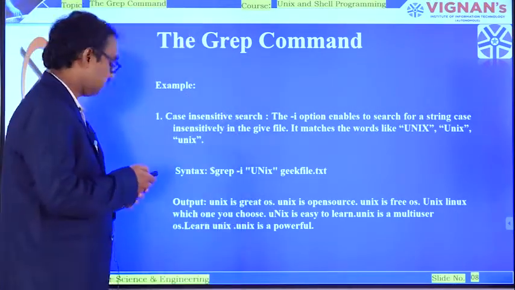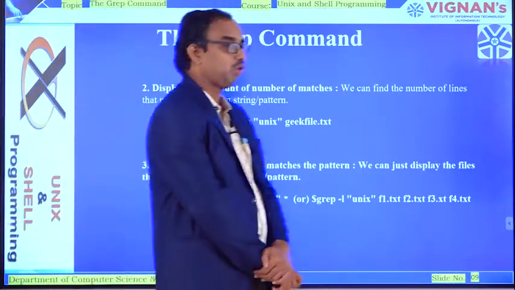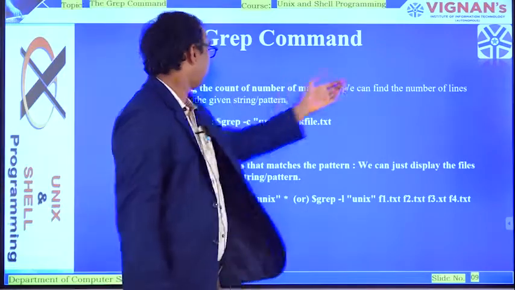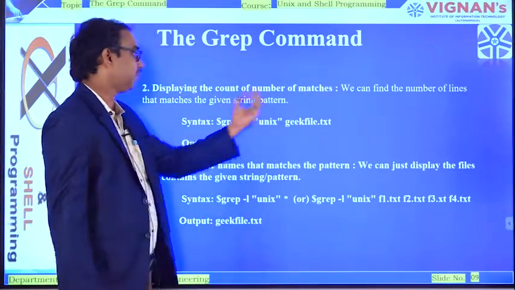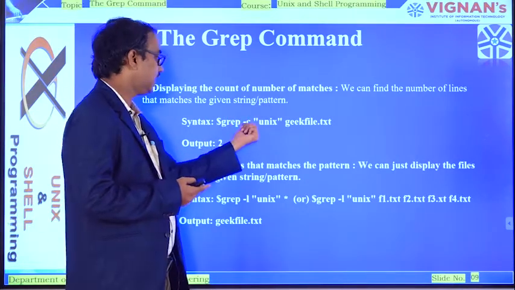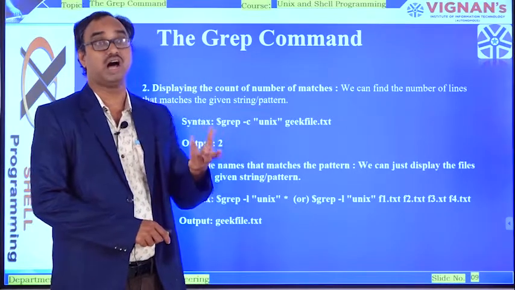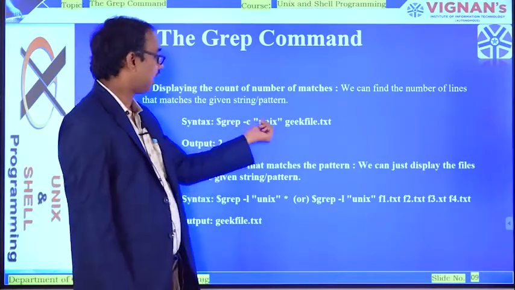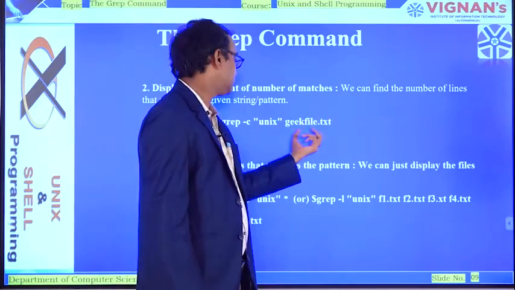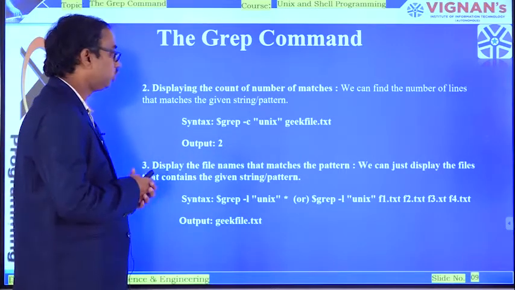Now we will see the next example of the grep command, displaying the count of the number of matches. If you want to display the count, we can find the number of lines that match the given string or pattern. The syntax starts with the command name $grep and then option C. C stands for counting the number of lines of the particular pattern. Once again I have given the pattern Unix along with the file name geekfile.txt, and it will display the output as 2.